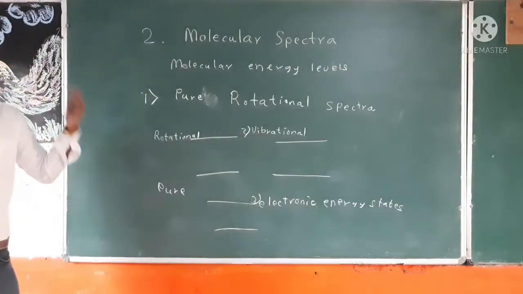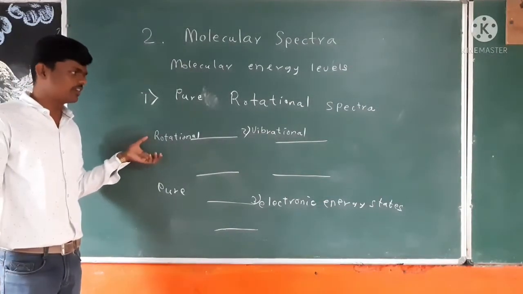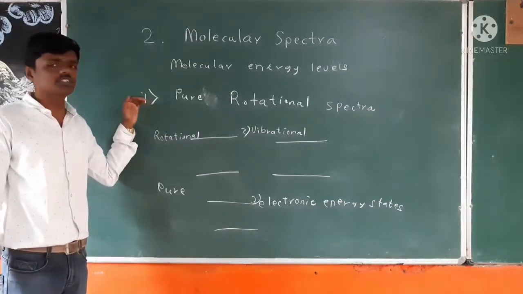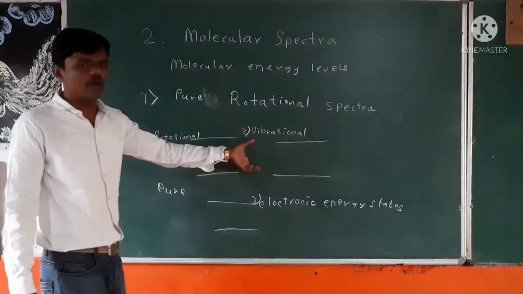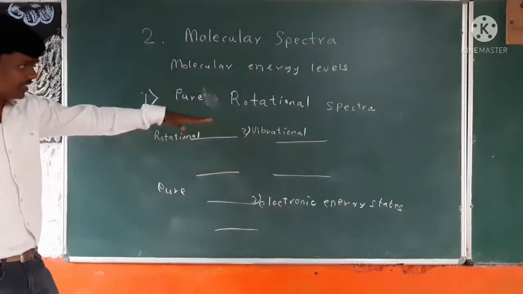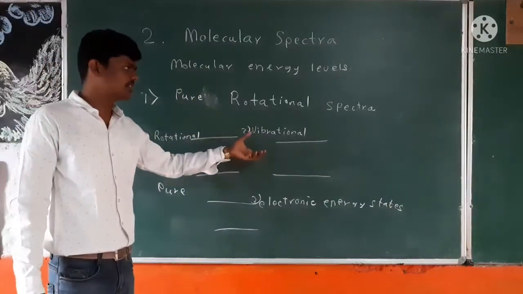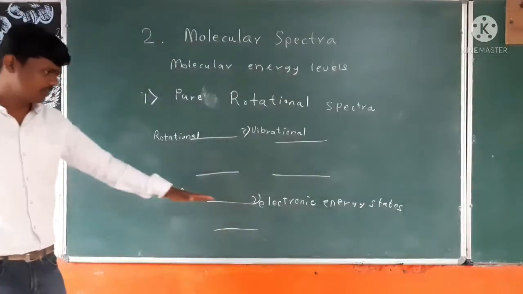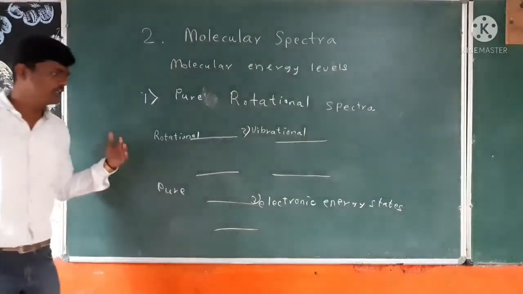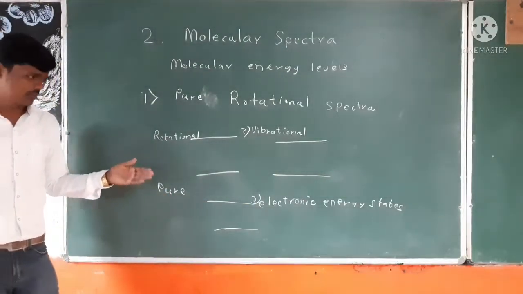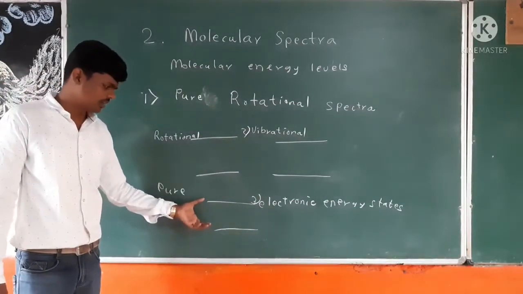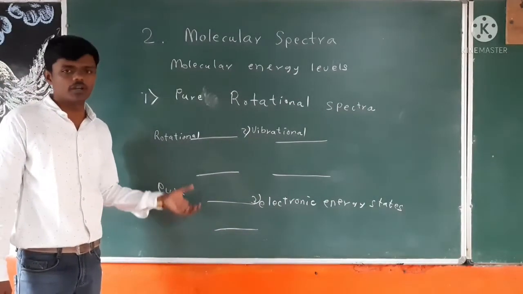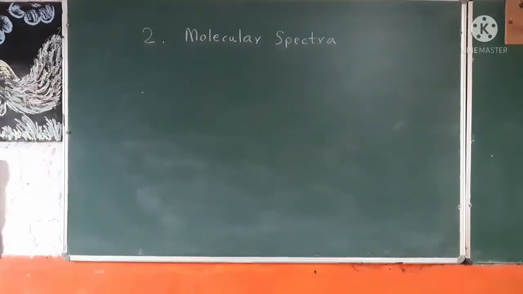So if a molecule undergoes transition between rotational energy levels only, it is called pure rotational spectra. If a molecule undergoes only vibrational transitions, it is called pure vibrational spectra. And the third one, if it undergoes only electronic transitions between electronic energy levels, then it is called pure electronic spectra.